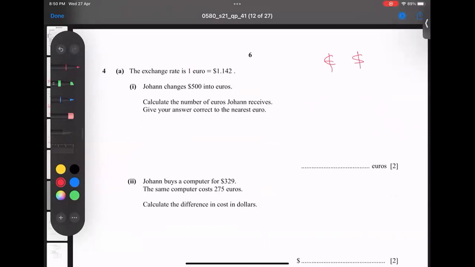So what is the euro in dollar title? 1 euro is 1.142 dollars. So $500 is equal to how many euros, E? I'm writing here, cross multiply. So E times 1.142 equals 500 times 1. This will divide, so it becomes 500 divided by 1.142. My answer is 437.8. Rounded, I got 437 euros.